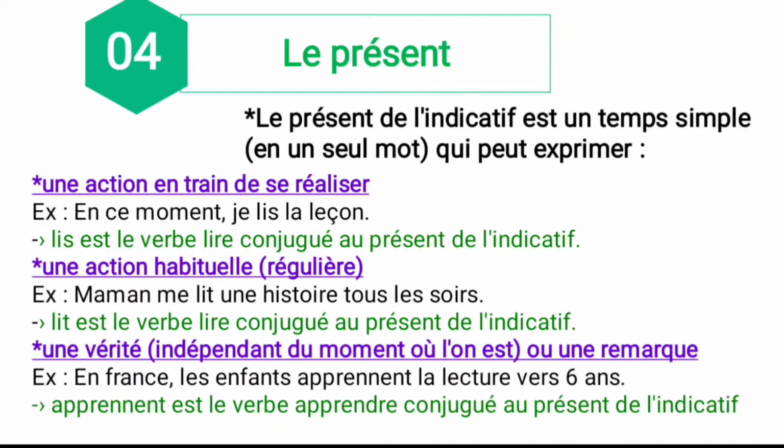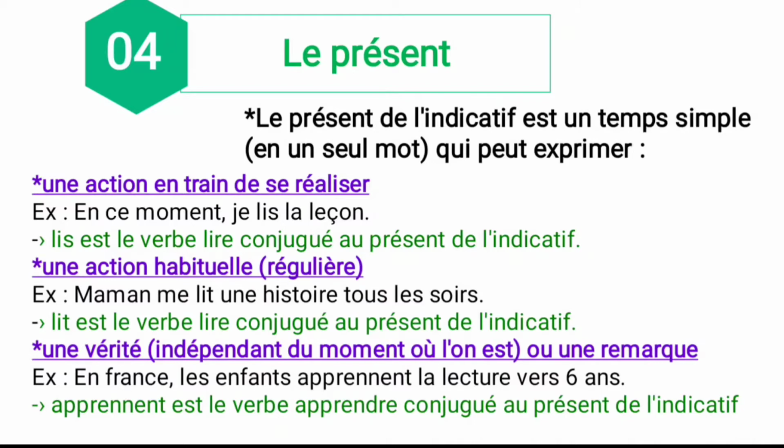And une vérité means what? A truth. For this purpose also, we can use the present tense. Indépendant du moment où l'on fait une remarque. So, a truth or a remark. See the example. En France, les enfants apprennent la lecture vers 6 ans. So in France, children learn to read at around 6 years old. So this is a truth, one of the truths in France. Within that year, they have to learn these things. See the example.